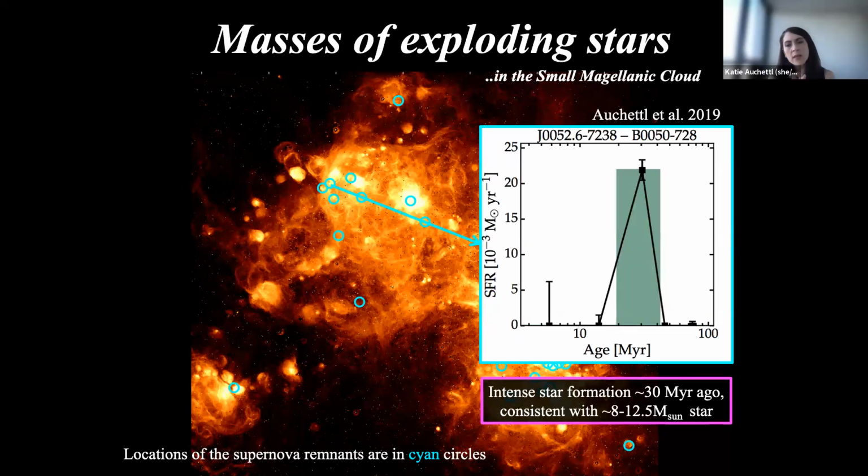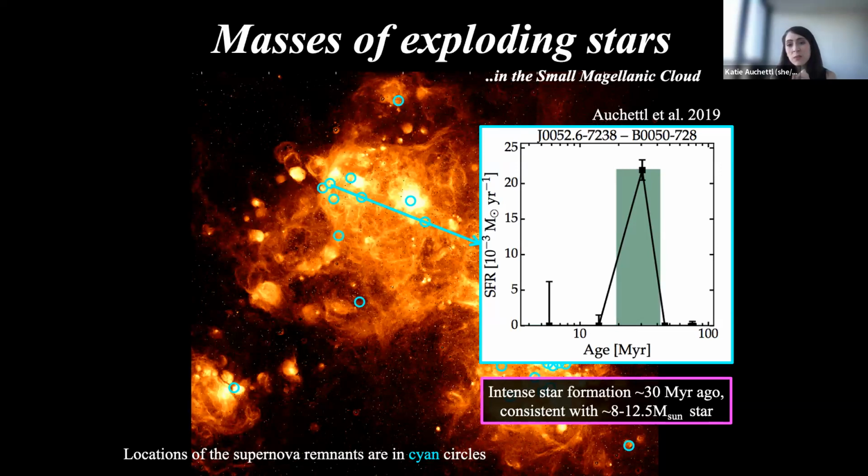What you may notice is that, of course, I've picked the one that has a very distinct peak, because what this star formation history implies is that the stellar population around that explosion suggests that the progenitor perhaps had a mass somewhere between 8 to 12 or 13 times the mass of the sun, and that this had intense star formation around 30 mega years ago, which led to this. However, I particularly picked one that looked very nice, right?